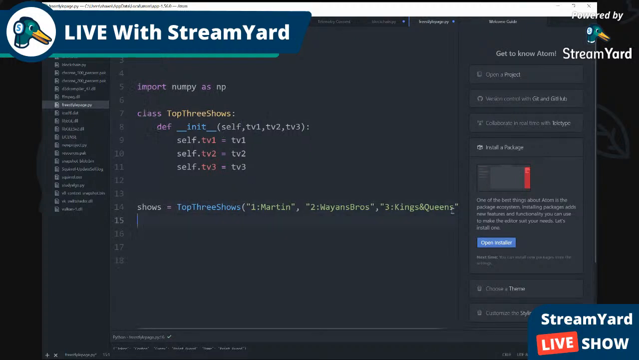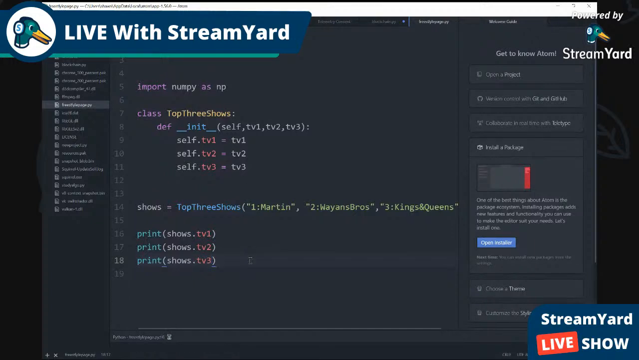So now what we're going to do is, it's simple logic. We're going to print, and we're going to put shows, the variable that we created to connect to our class, and then we're going to put dot TV1. You remember this? And we're just going to copy this because we're not going to keep going through the whole thing. So we'll copy that, and we'll put 2, and we'll put 3. So now we have a completed class.